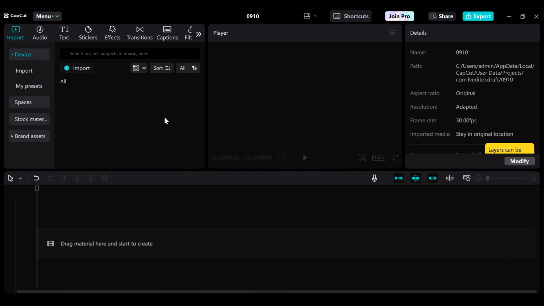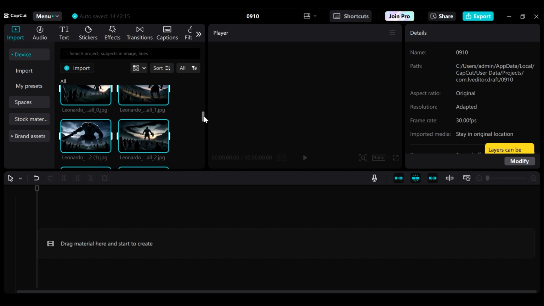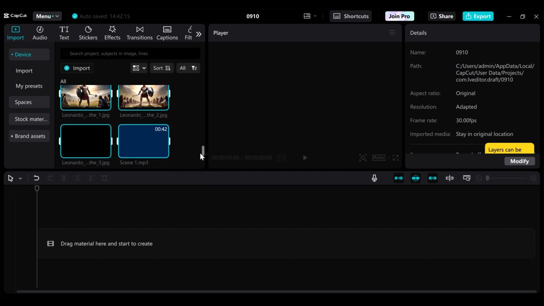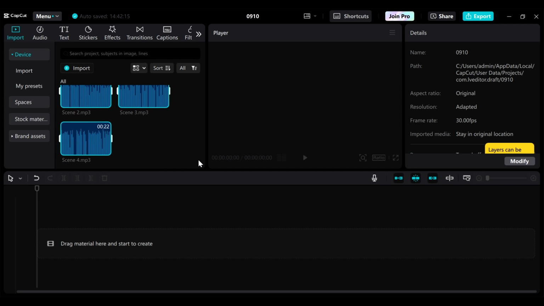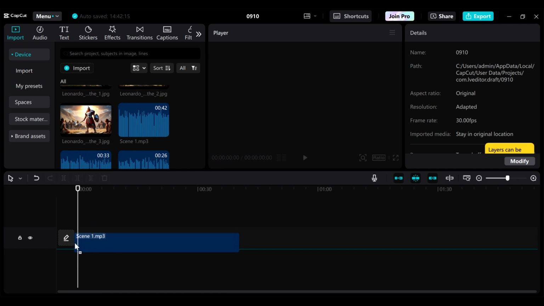Once you have everything imported, you can start compiling the video. We're going to start with the audio. We'll start with audio 1, audio 2, like that, or scene 1, scene 2, depending on how you've named them. And then we're going to listen to it as we input the pictures.